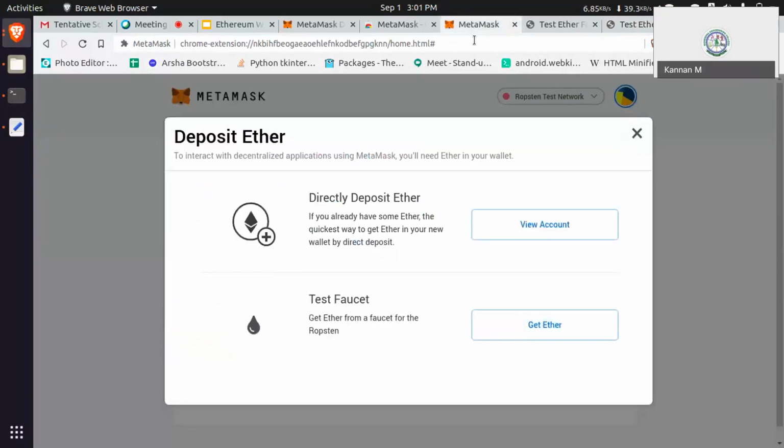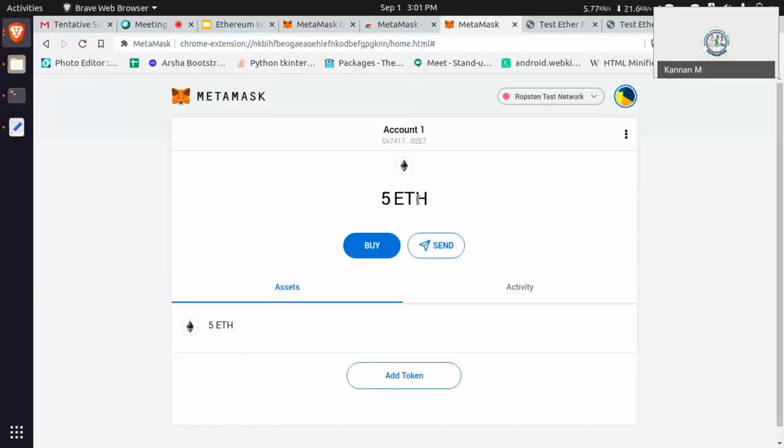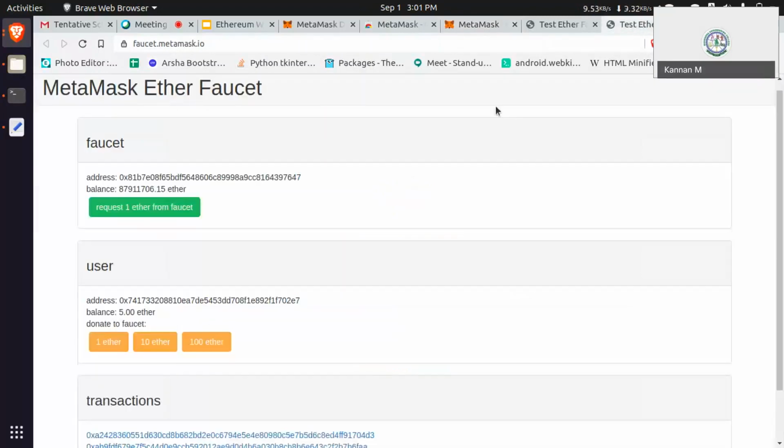Let's say 2 ether is added. Just wait for another 3 ether. Yeah, I got 5 ether. So it is connected with MetaMask. Then we have to click next.